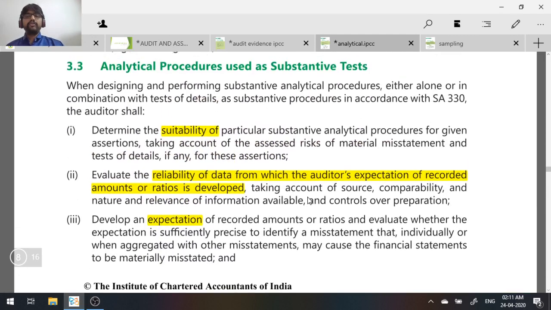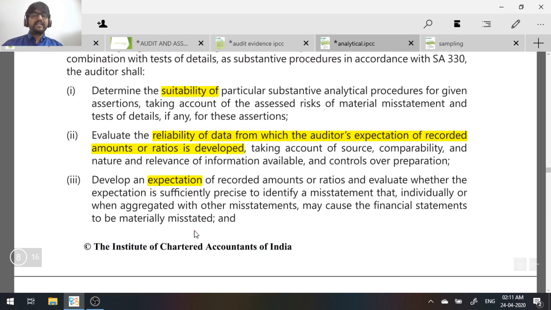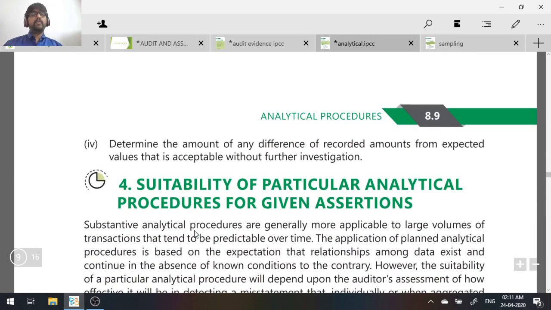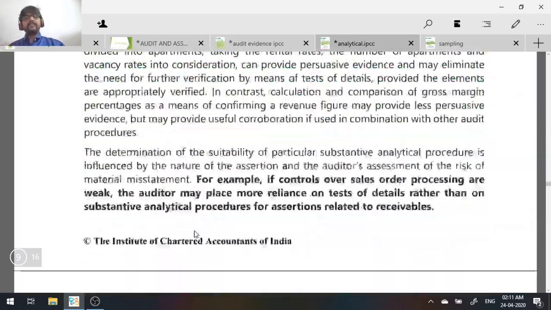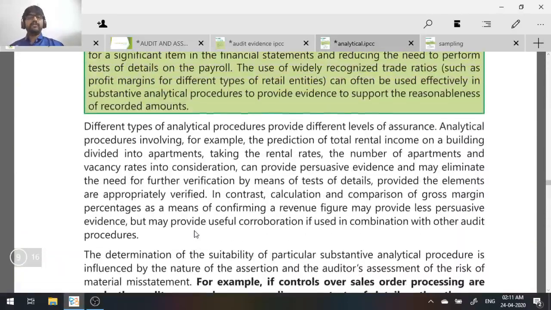So these are the four things that you need to consider when you're performing your substantive analytical procedure, when you're using analytical procedure as a substantive test. One is the suitability, second is the reliability of data, third is the expectation that you're developing, and fourth is the difference that is acceptable to you, where you can go ahead without further investigation. The rest of the chapter is basically trying to give you the explanations to these four points. You can just go through it.